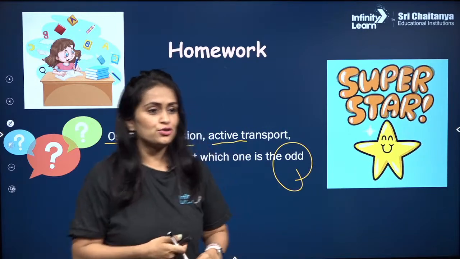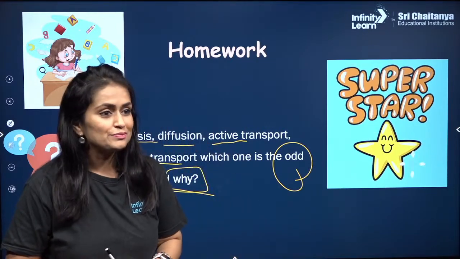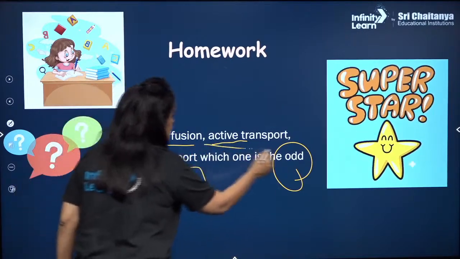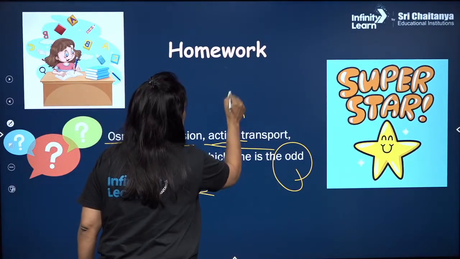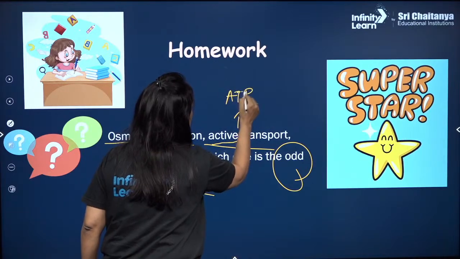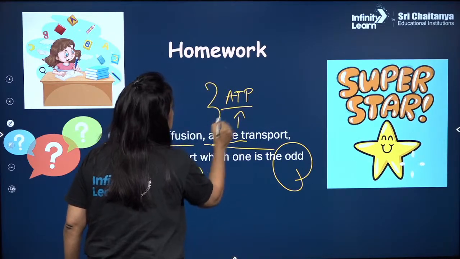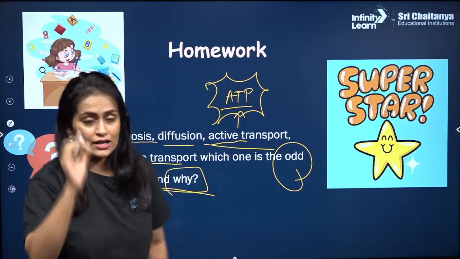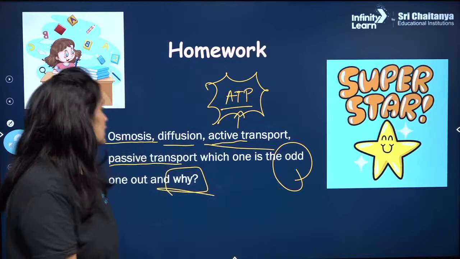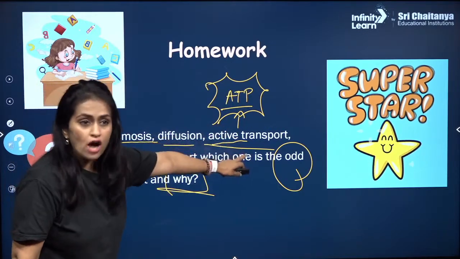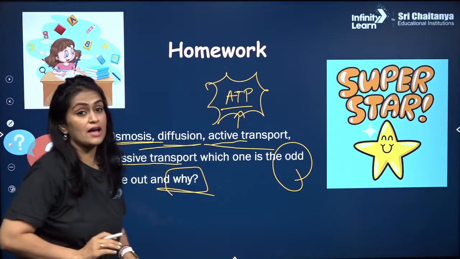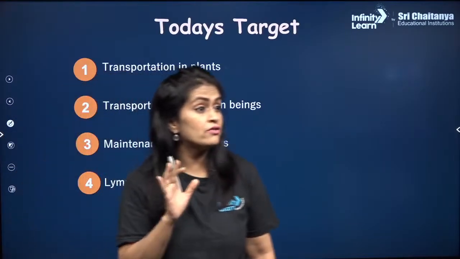So active transport utilizes energy, it utilizes ATP. ATP is an energy molecule, adenosine triphosphate. That's why it is the odd one, and the others are completely passive types of transport, with no energy requirement at all.